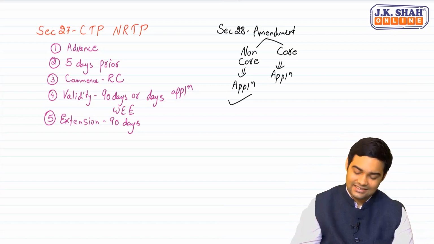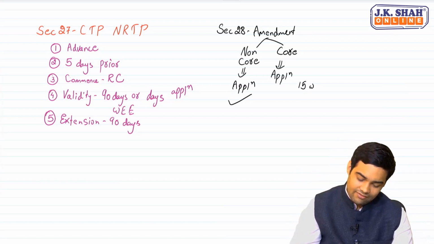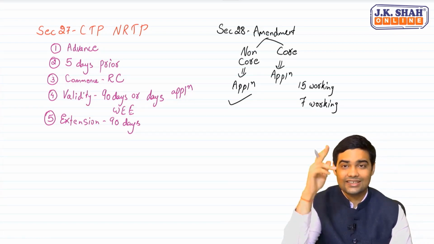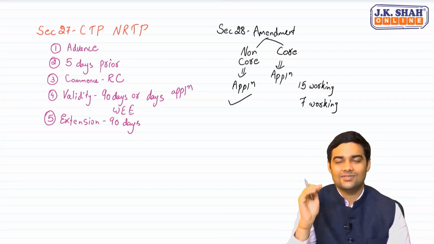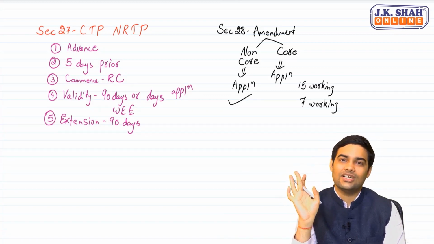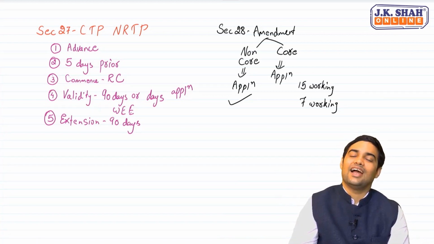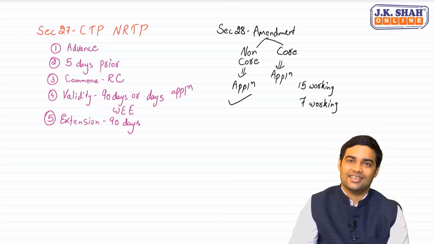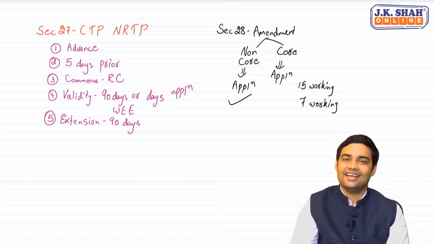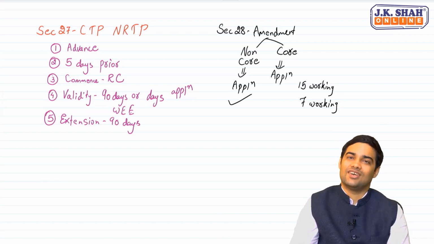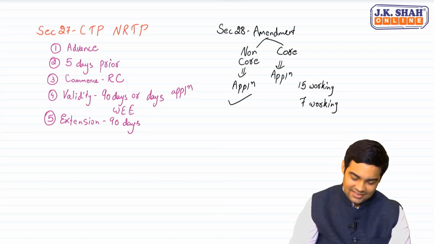Sir, is there a concept of deemed amendment? The answer is yes. In the first leg it would be 15 working days and in the second leg it would be 7 working days. So in registration both were 7 and in one case first one was 30, but in amendment it is 15 working days if officer does not take any action, deemed, and second it is 7 working days. Clear? Remember one thing, if there is a change in PAN, in that case you will have to take a fresh registration. Okay.